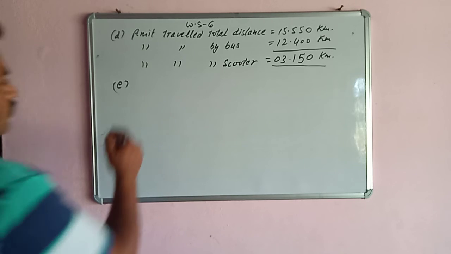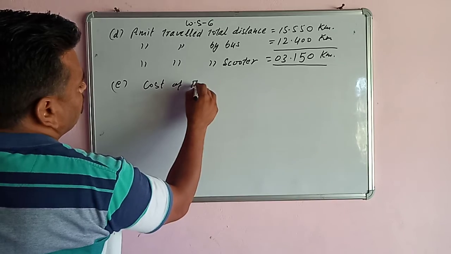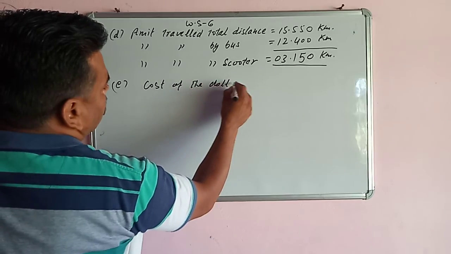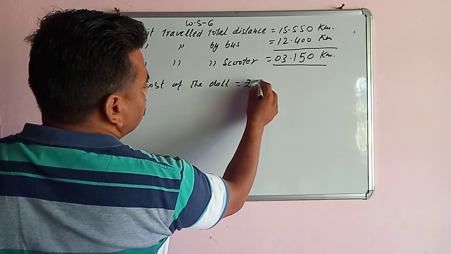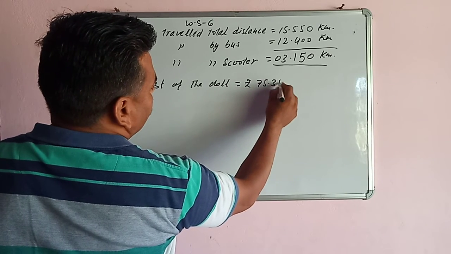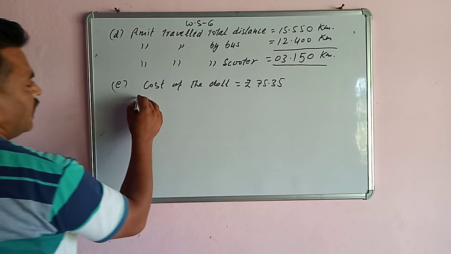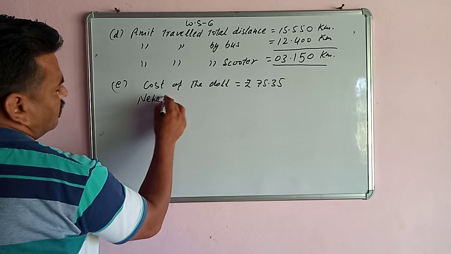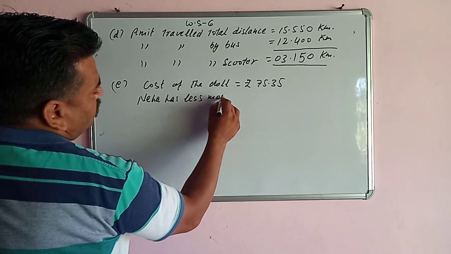So cost of the doll, that is 75 rupees 35 paise. So Neha has less money.